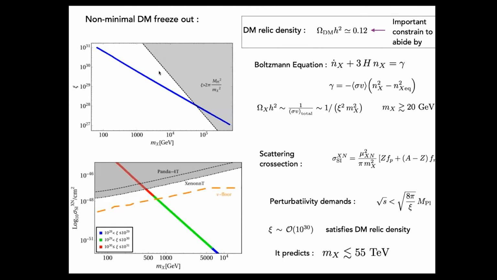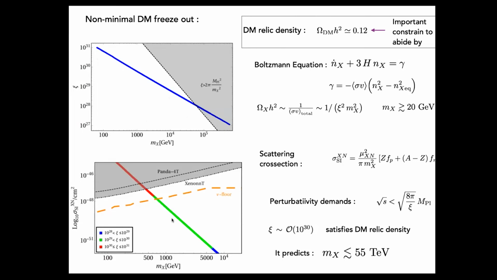Now in the left panel, the first plot is showing that this blue line satisfies the relic abundance, basically all the points on the blue line satisfy the relic density. This gray region is excluded by the perturbative unitarity demands, which predict that the dark matter mass has to be less than 55 TeV. And here we can see that xi can be approximately of the order of 10 to the power 30, which satisfies the dark matter relic density.